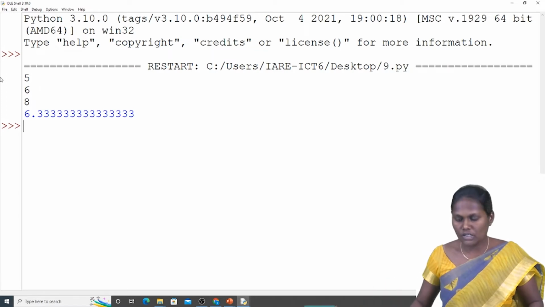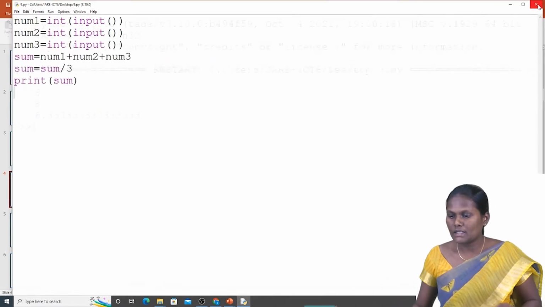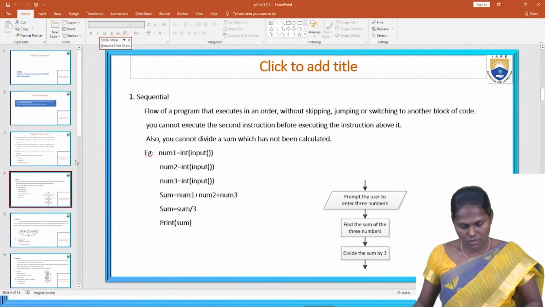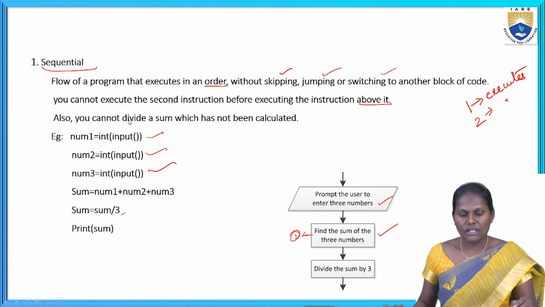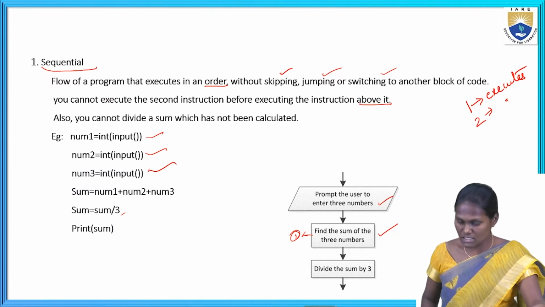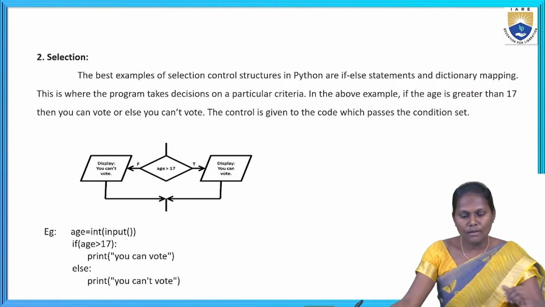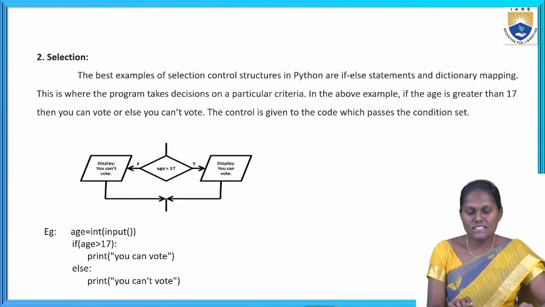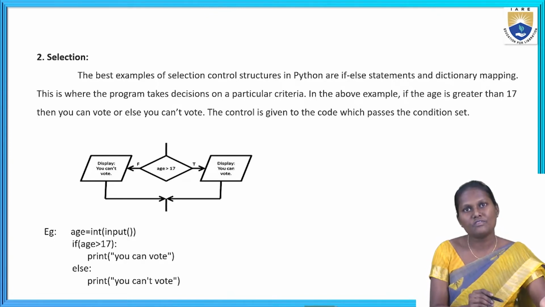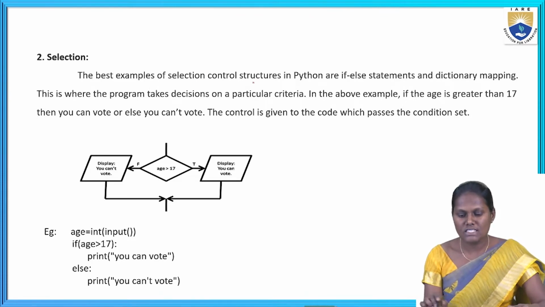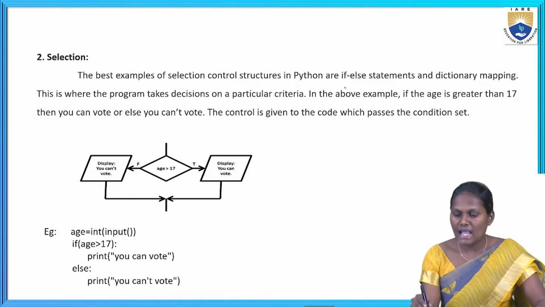Okay, I hope you all can understand this program. It's a basic program. Okay, this is about the sequential structure. Next, coming to the selection control statement. This is also the same. We can see the difference between the sequence and the selection process. The best example of selection control structure in Python is the if-else statement.